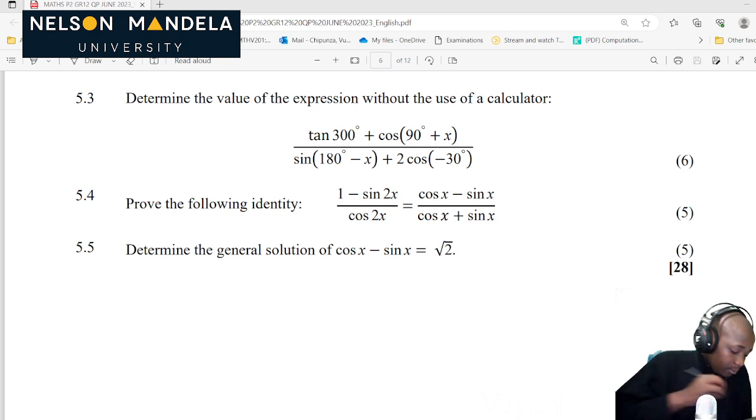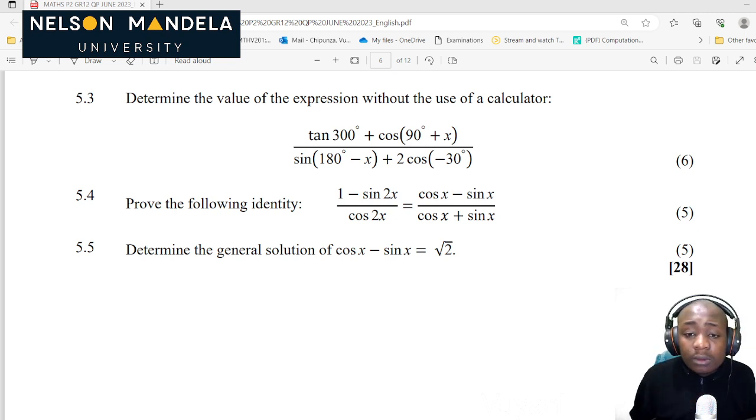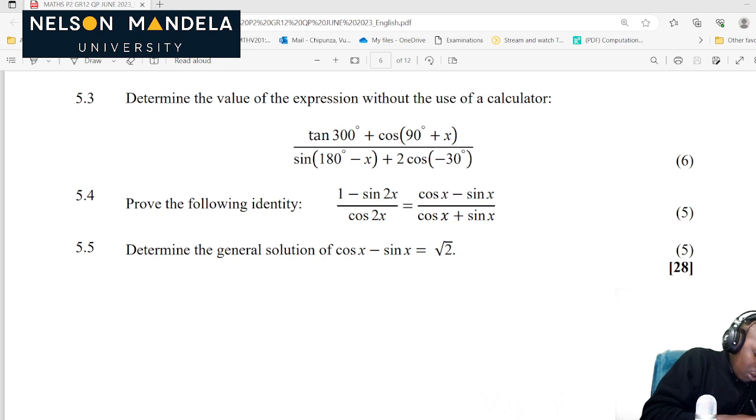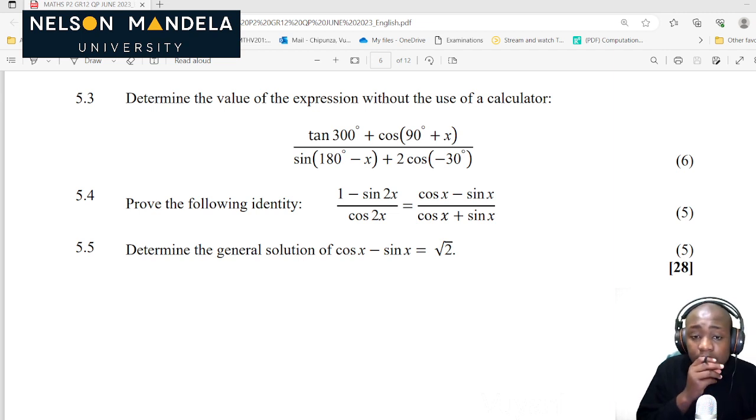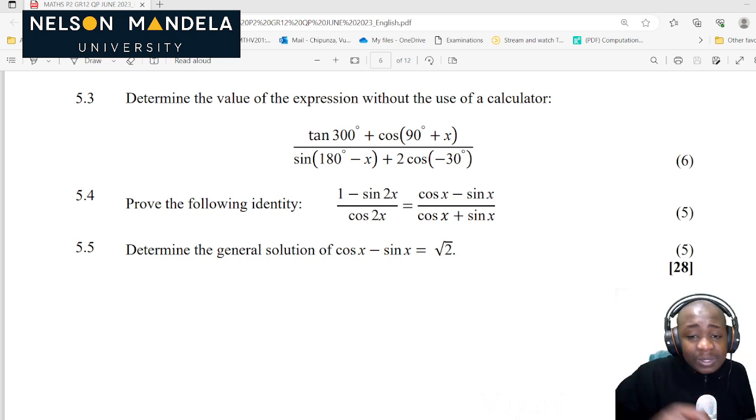5.3: tan of 300 degrees plus cos of 90 degrees plus x, divided by sine of 180 degrees minus x, plus 2 cos of negative 30. Now let's do this fast. 6 marks, we say it is 3 minutes.